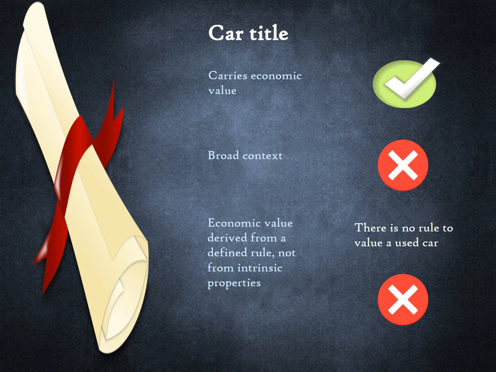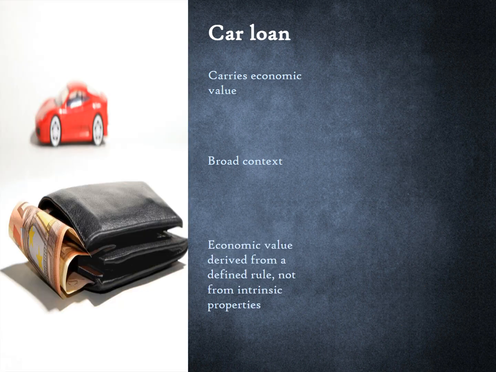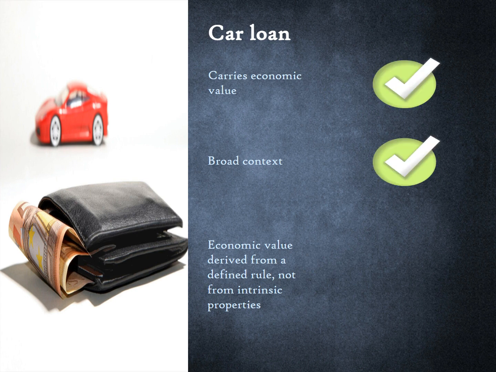The title of a car proves ownership of a physical asset, but it is not a financial asset. While the title to a car is not a financial asset, the car loan is a financial asset owned by the lender. It has economic value. It meets the broad context criteria, even though that may not be immediately intuitive.